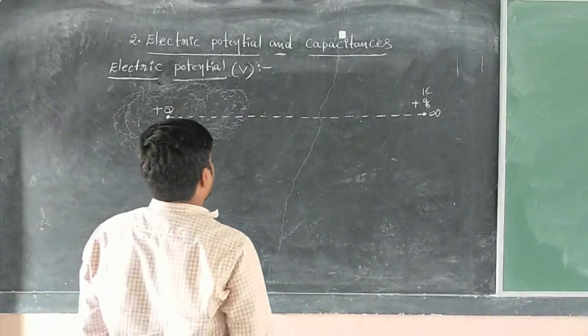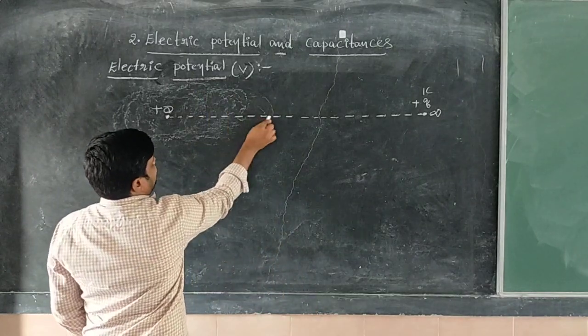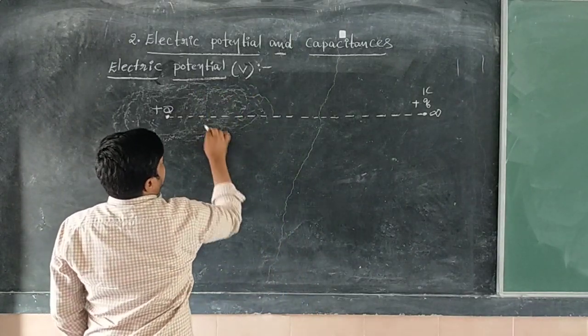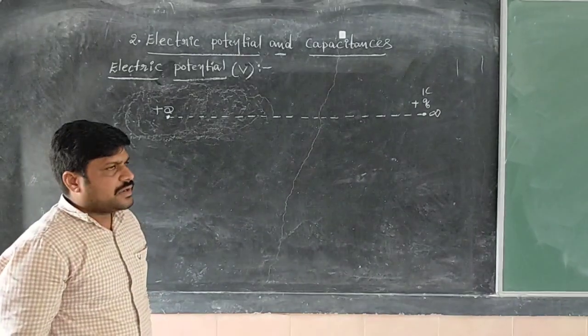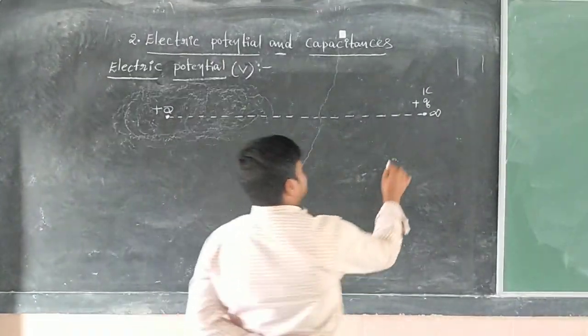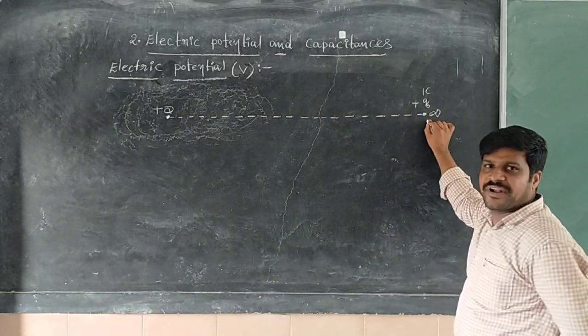Now, an electric field is there around this positively charged Q. Here we have to bring this unit positive charge from where to where.